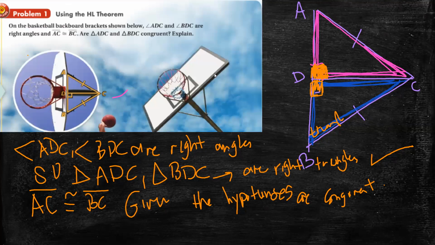Who can give me legs that are congruent? Two legs that are congruent. AD and DB. Did he tell you that this one is equal? It's AC and BC.